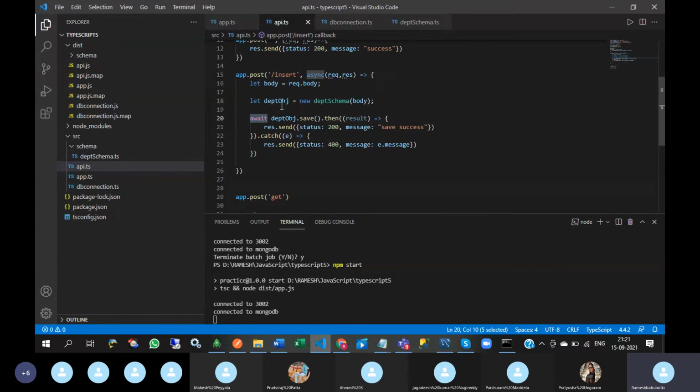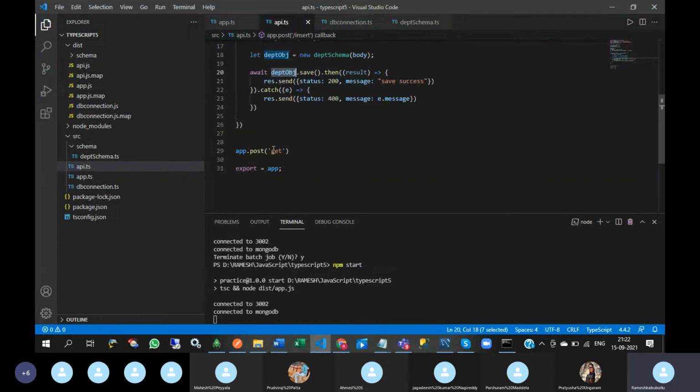If you use await, then it will wait until this insertion is completed. If you want to use the await function, then you need to use async. Async is mandatory. So it will wait until this entire object is inserted into MongoDB.